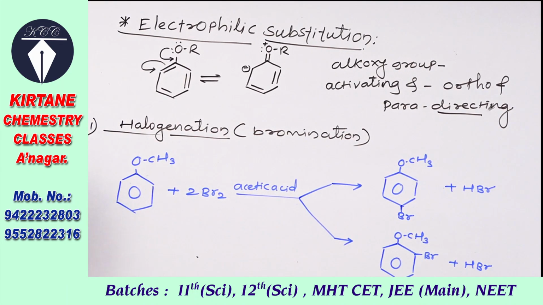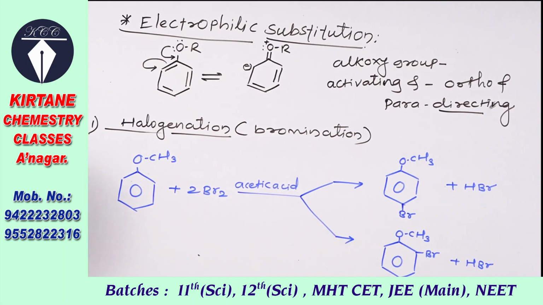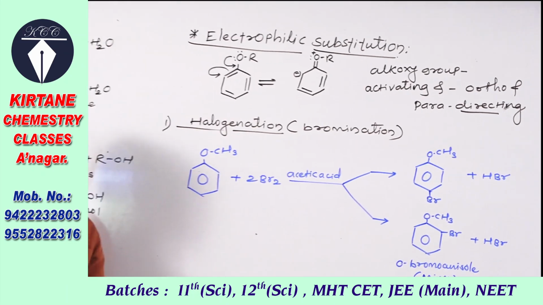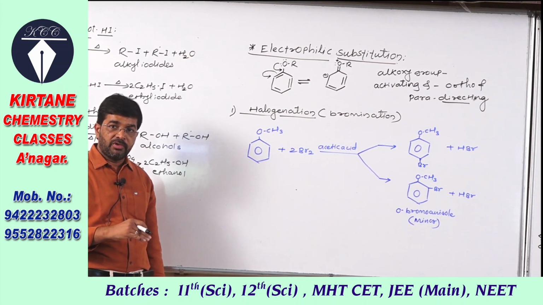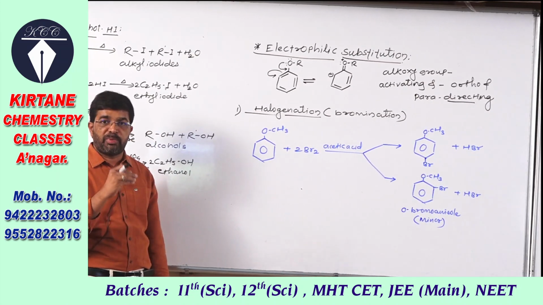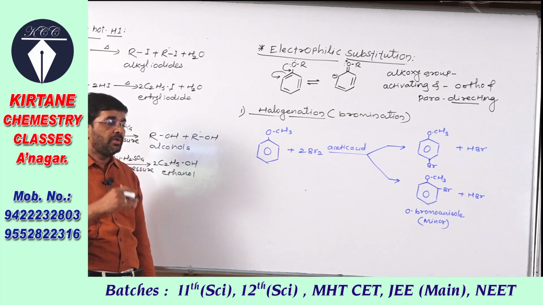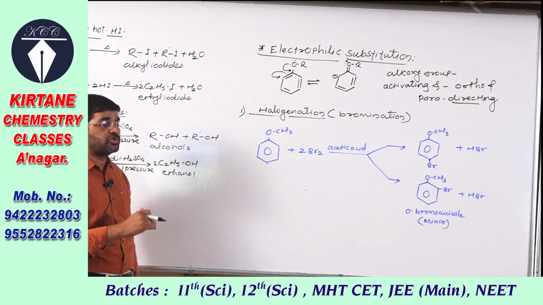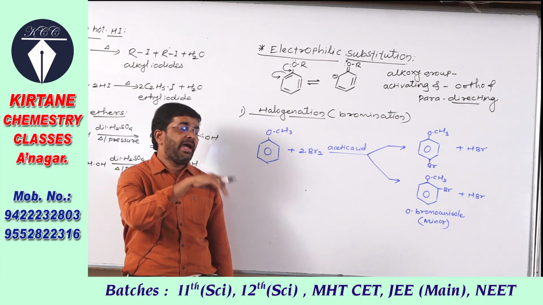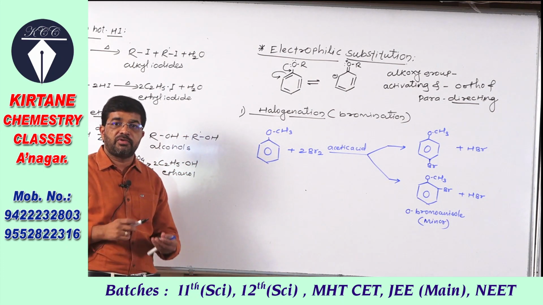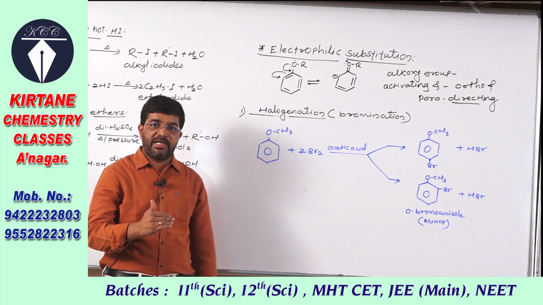The electron density increases at the ortho and para positions with respect to the alkoxy group, and therefore the alkoxy group is ortho and para directing. Therefore, electrophilic substitution takes place from the ortho and para positions, and these are some reactions of anisole, the aromatic ethers.